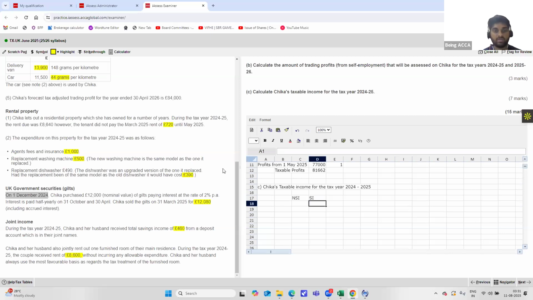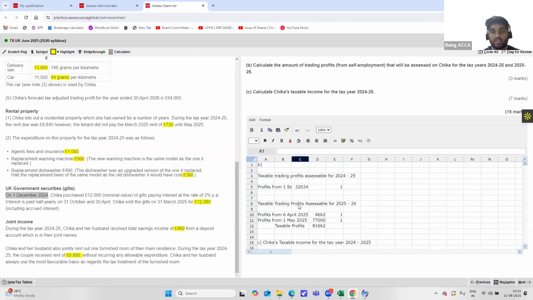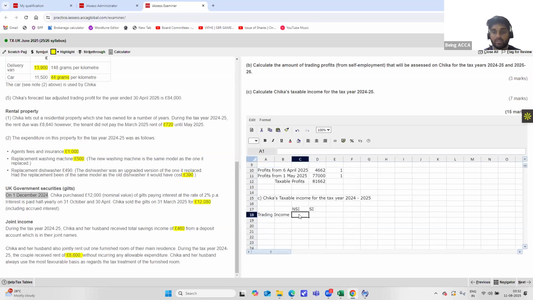Because you do not have dividend income, as you've seen from the question, these are the two aspects that you'll be adding. So first will be your income from self-employment, or you can show it as trading income also. Trading income will be a part of your non-savings income. So that will be equal to what you have calculated here, that is 32,634. If you do not want to write it down, always show it in the referencing format.